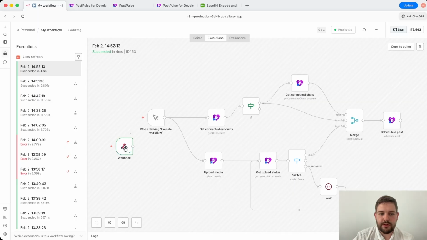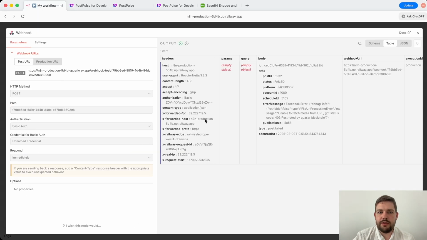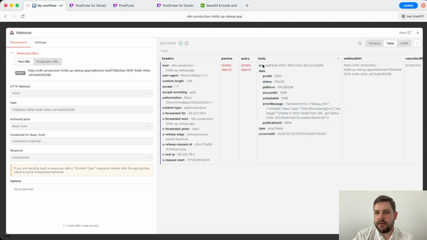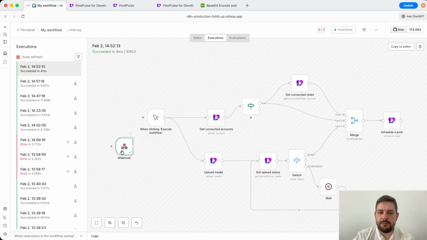Yes, so this is our execution. This is what was triggered. Let's see. Yes, and this is what we have received in our n8n. So this is our body. This is the webhook URL, and this is the body that we can then use for whatever logic you want to build. You can notify yourself in Discord or any other messenger, whatever you want to do with this.